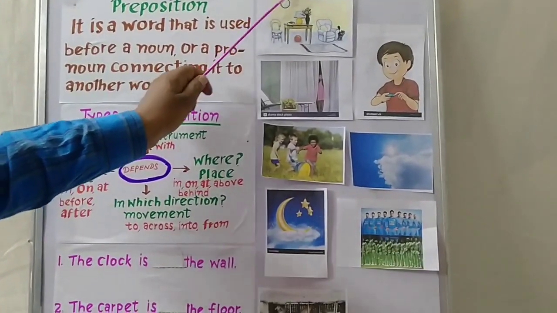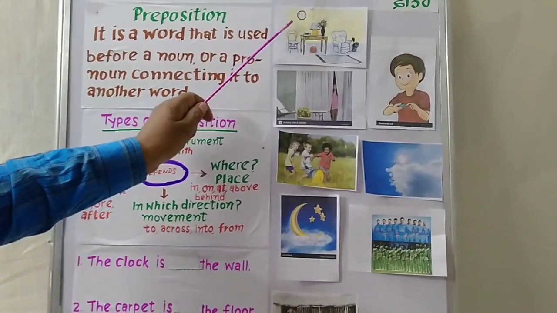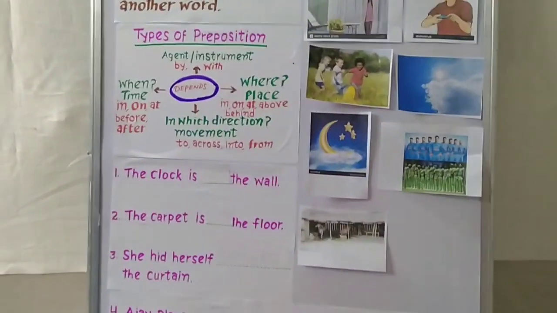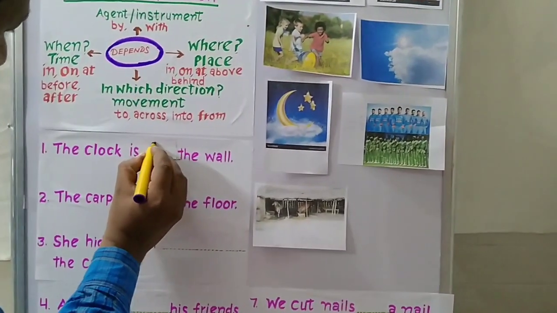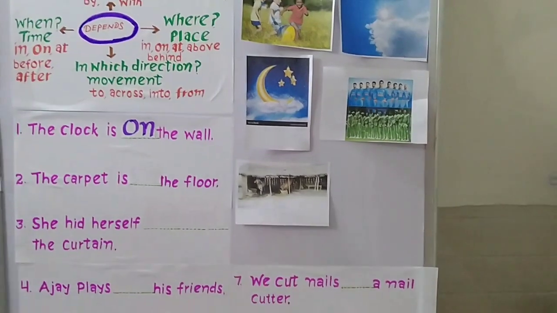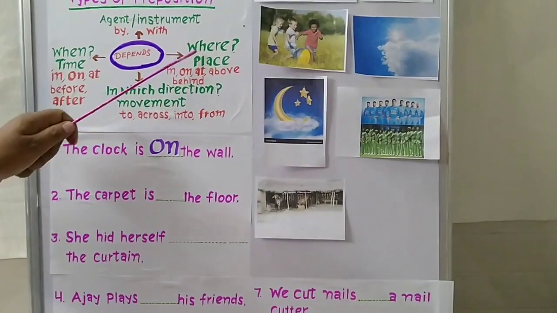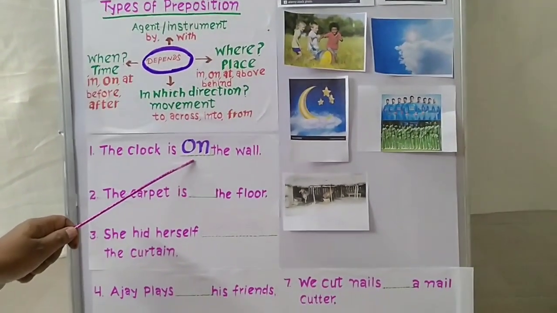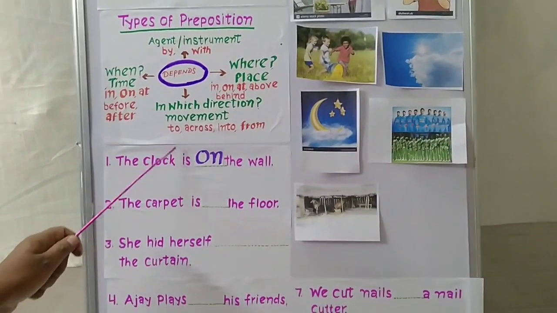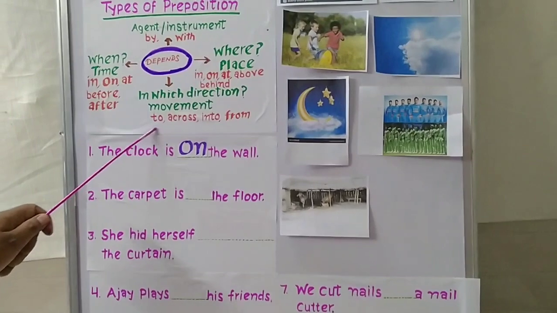Yes, the clock is on the wall. We will write preposition on. On is a preposition of place. On tells where the clock is. The clock is on the wall.